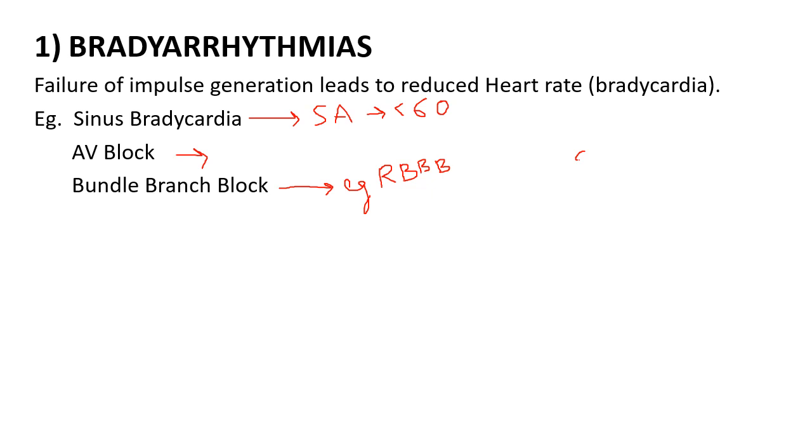Normally what happens? SA node generates impulse that causes atria to contract.